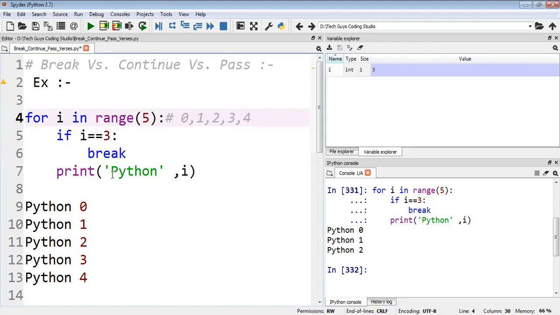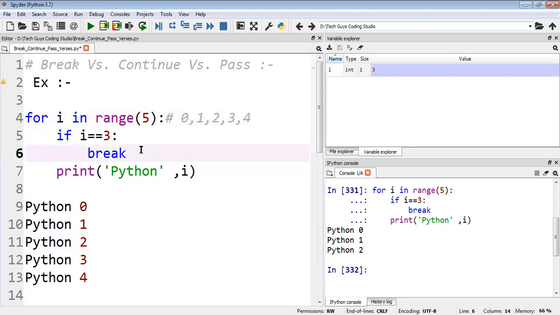What will happen? It will print Python 0. Here you can see, it will print all the messages normally. But when I use the break statement, it will check if 3 equal to 3. Yes, the condition is satisfied, then it will break the statement. That time the remaining lines will not be printed. So we can see Python 0, 1, 2, 3, it will show like this.